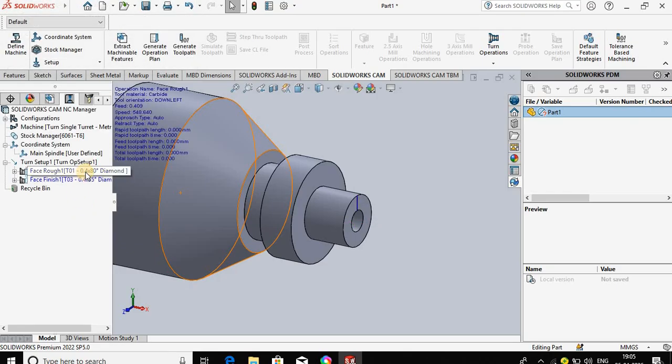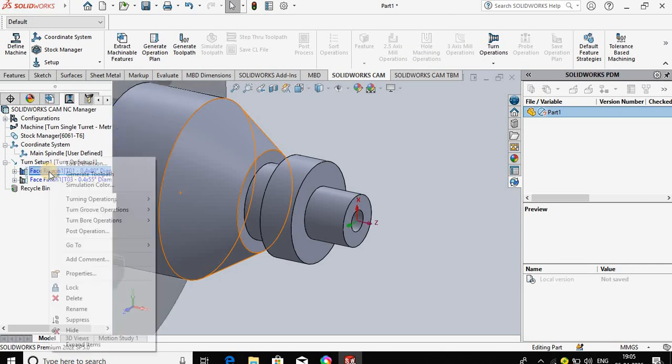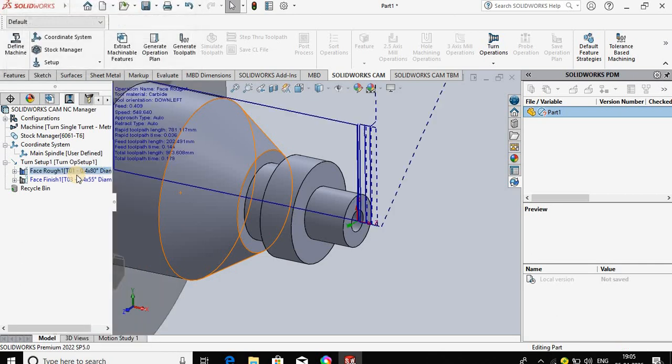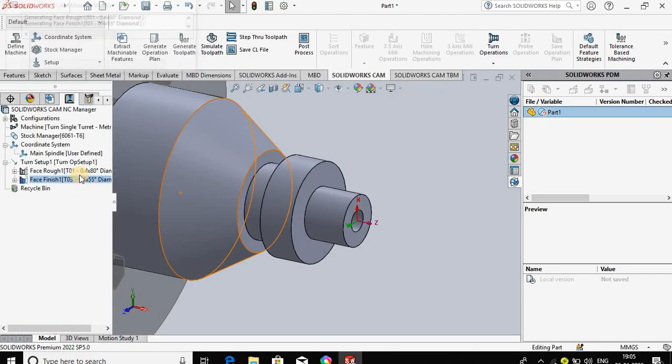So that software can select the tool T01 0.4 and 80-degree diamond tool. Face finish T03 tool, 0.4 and 55-degree diamond tool. Right click on the first option for the rough face, generate tool path. So similar way for the finish pass, generate the tool path.